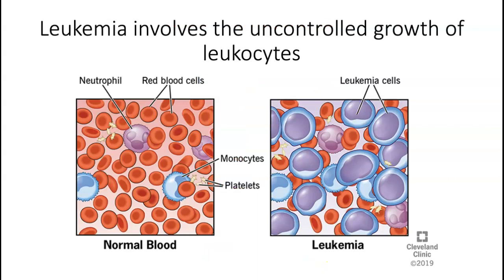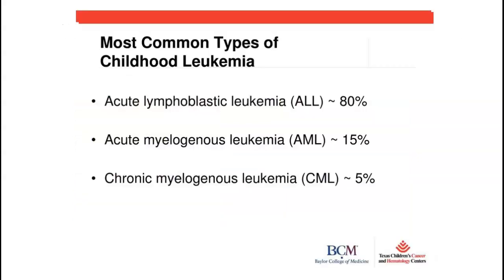Let's take a minute to look at the disease leukemia, which is a cancerous condition of white blood cells. Leukemia is when a certain type of white blood cell starts to grow out of control, and because white blood cells are diffuse, instead of forming a solid tumor, what happens is these cells just outnumber the other cells and overcrowd the normal cells. When you look at a diagnosis of leukemia, there are 2 characteristics that they usually include in the name of the diagnosis.